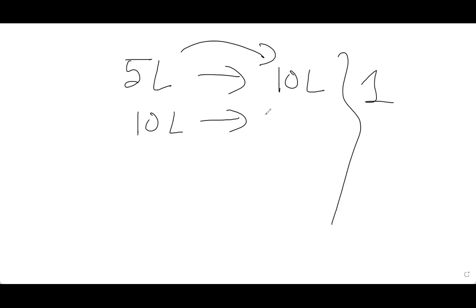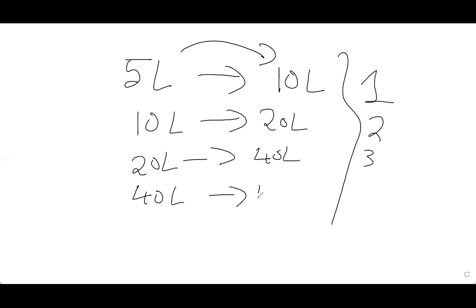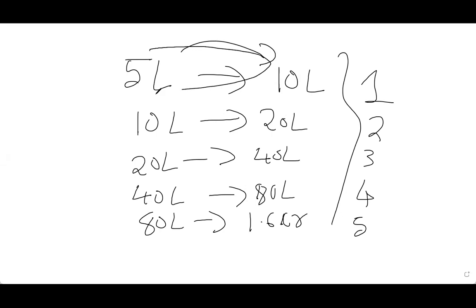So next year 10 lakhs became 20 lakhs. This is year 2. Next year 20 lakhs you are able to make it 40 lakhs. This is year 3. Next year 40 lakhs you are able to make it 80 lakhs. This is year 4. Next year 80 lakhs you are able to make it 1.6 CR. This is year number 5. The journey goes like this. Don't try to jump the signal.